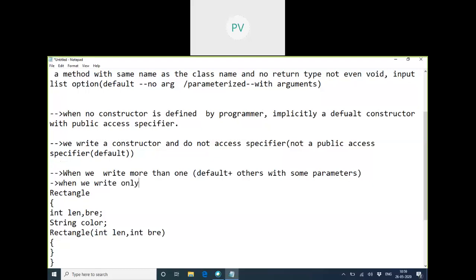So when we write only a parameterized constructor, what will happen here? How many constructors are available here? One is the default by the system, and one is